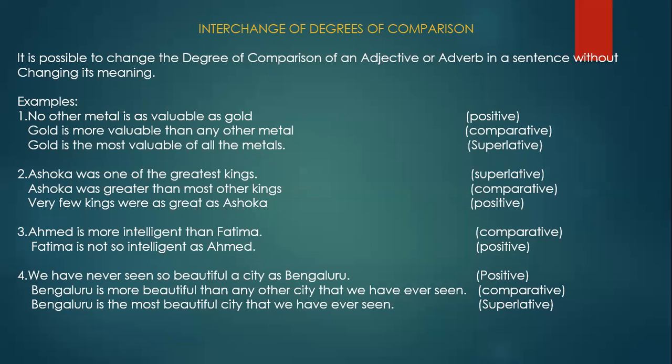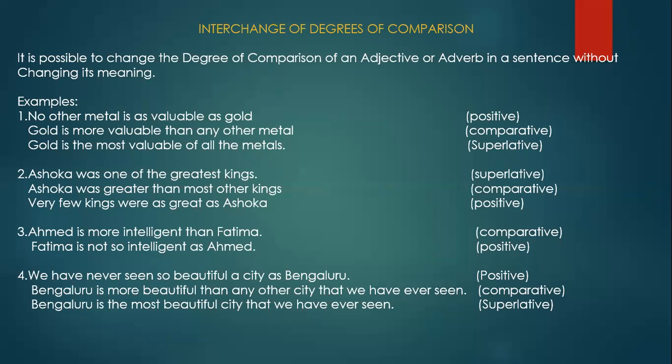The comparative is given. We can write in the positive. How will we write in the positive? This book is not as expensive as the one we bought yesterday.